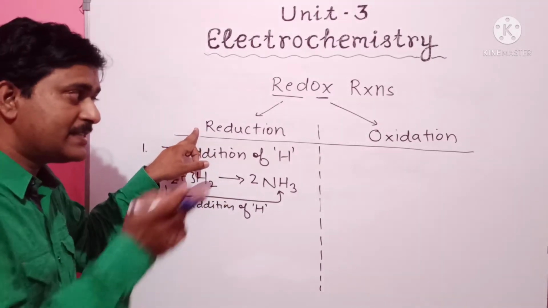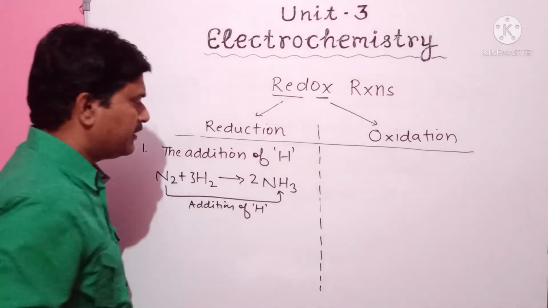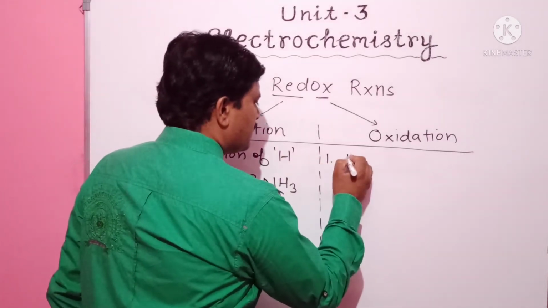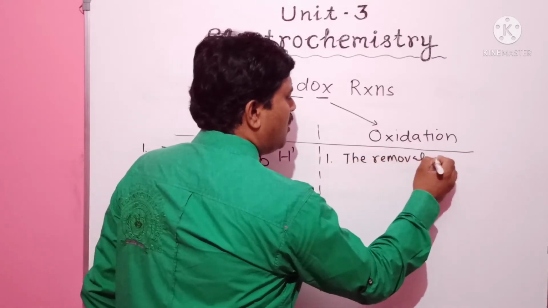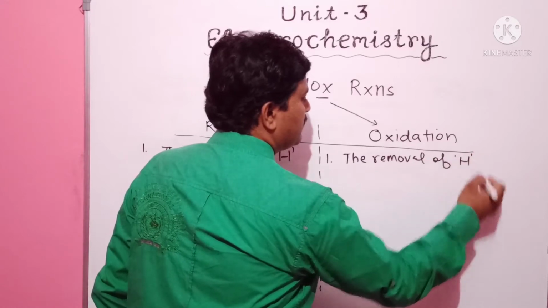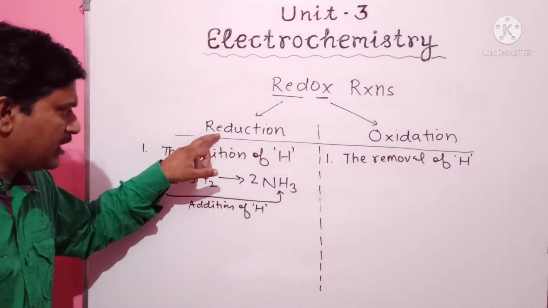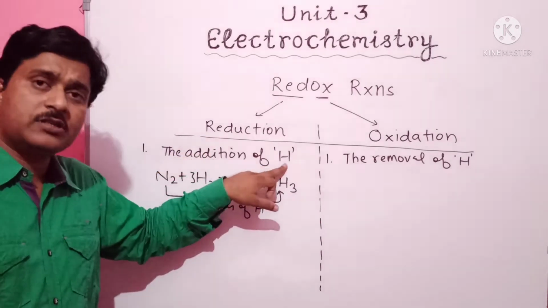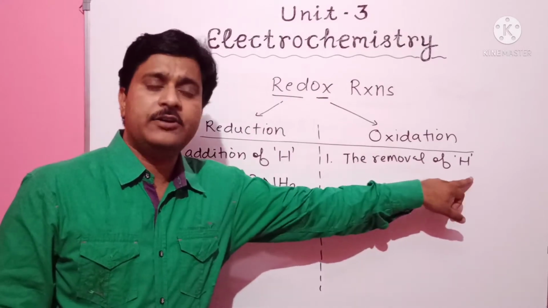And what is oxidation? Just the reverse of reduction, that is the removal of hydrogen. In reduction there is addition of hydrogen, but in oxidation there is removal of hydrogen.